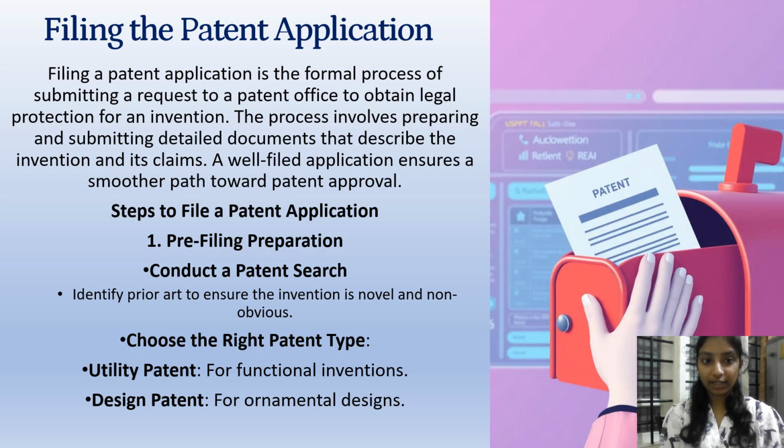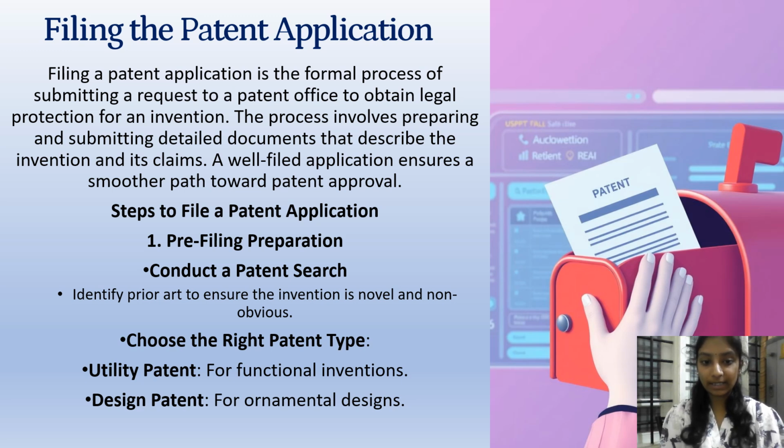Let's see the process of filing the patent application. Filing a patent application is the formal process of submitting a request to a patent office to obtain legal protection for an invention. The process involves preparing and submitting detailed documents that describe the invention and its claims. A well-filed application ensures a smoother path toward patent approval.